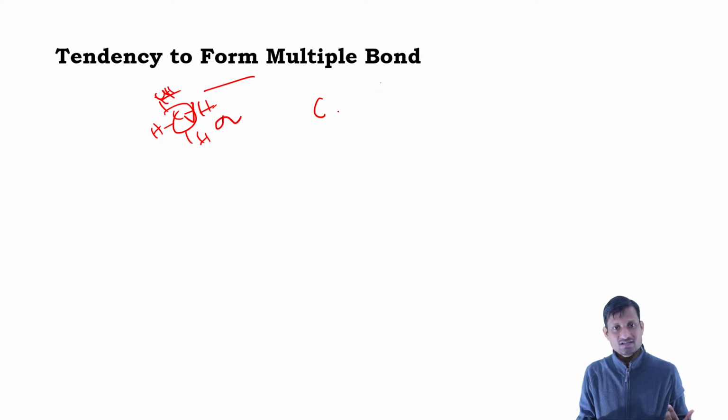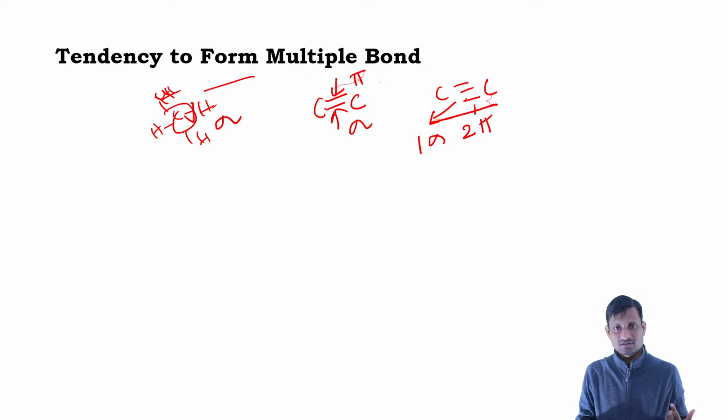But when there is a multiple bond, basically this will be a carbon-carbon double bond, or a carbon-carbon triple bond. When we have more than one bond, then one bond is called a sigma bond, and the other bond we call the pi bond. So in the triple bond, we have one sigma bond and two pi bonds.